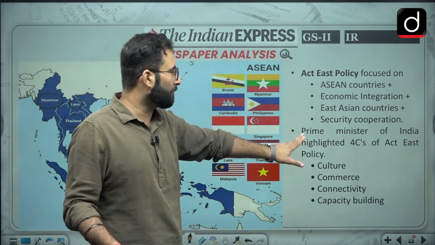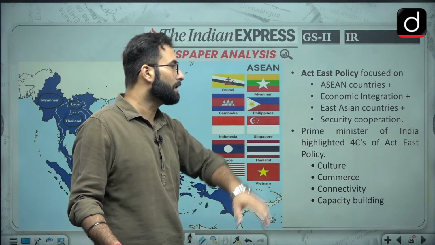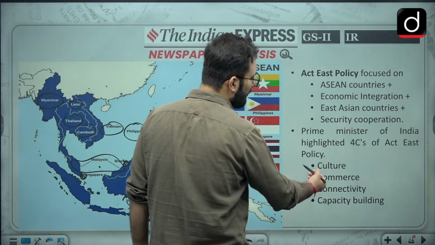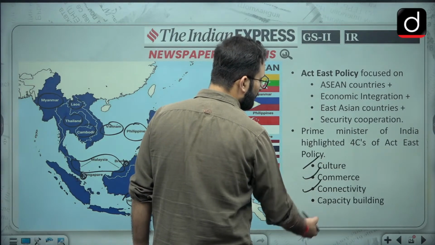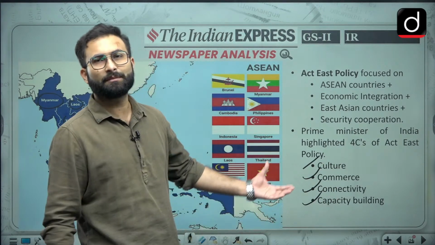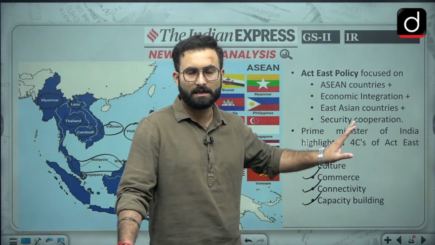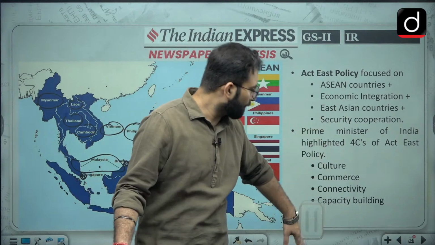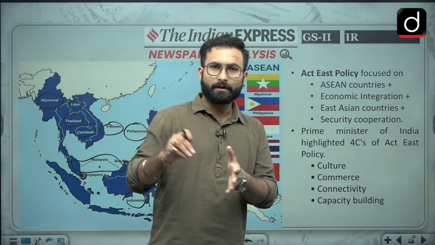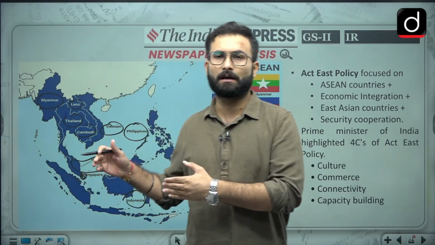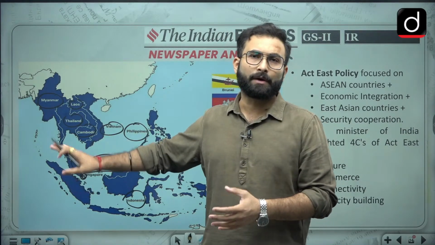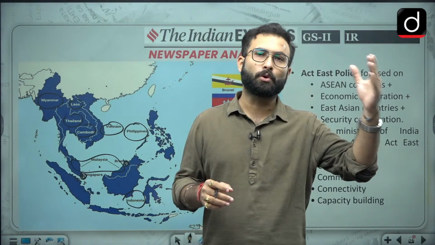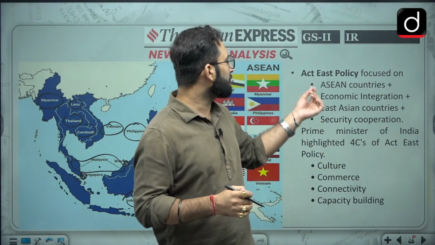Coming to the next part, the Prime Minister of India highlighted the 4C of the Act East policy, that is culture, commerce, connectivity and capacity building. This is something of a fancy phrase which you can use in your answer writing or in debates. So when we talk about the Act East policy, earlier we were restricted to Look East, that is this particular region only, but further we have extended to the East Asian countries as well. Up to Japan, Korea also we have this reach. That is why it is Act East policy.